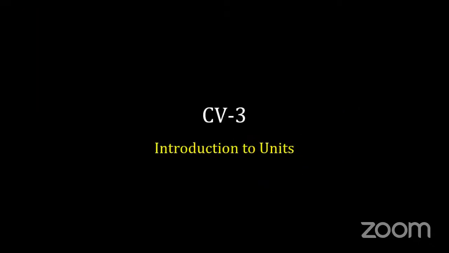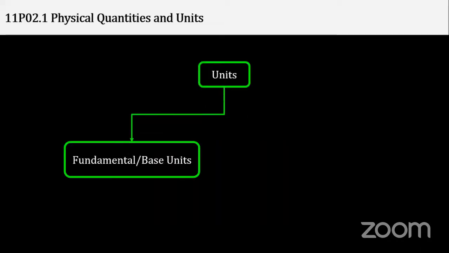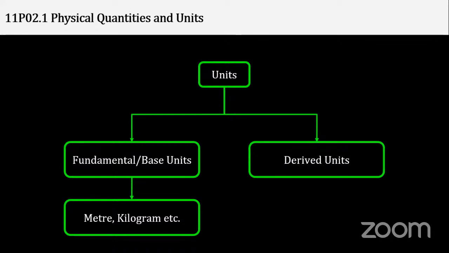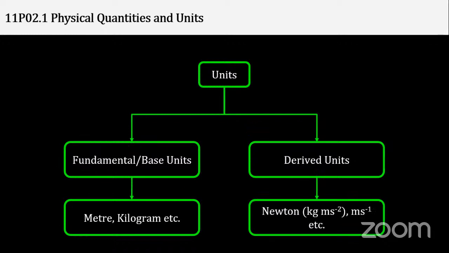Introduction to units. Now we'll have an introduction to some basic units. So see, units are basically of two types: fundamental base units, for example meter and kilogram, and the next is derived units. So we must remember these always. These are the base units, fundamental base units. You must always remember these units. Using these units, you will be able to derive the derived units. Derived units examples are Newton or velocity, meter per second, etc.